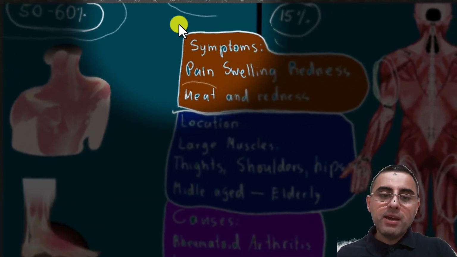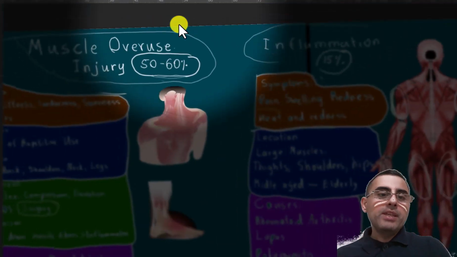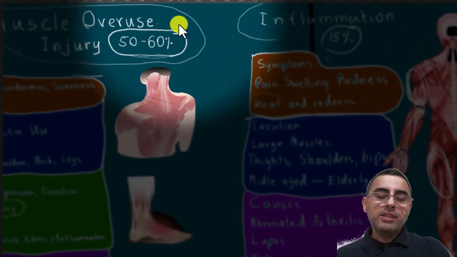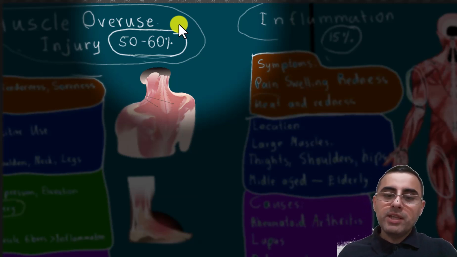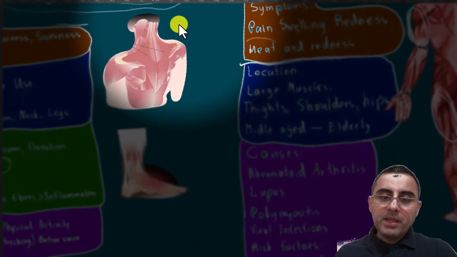The location usually is large muscles, for example thighs, shoulders, and hips. Muscle overuse and injury usually affects younger people, athletes, and physically active people, while inflammation usually affects elderly and middle-aged people.